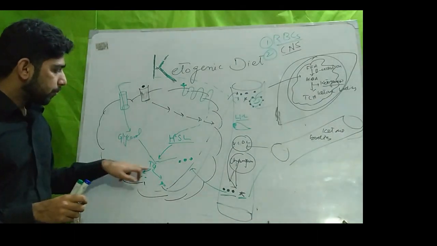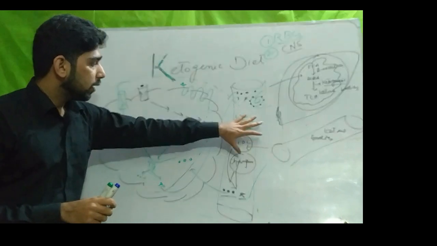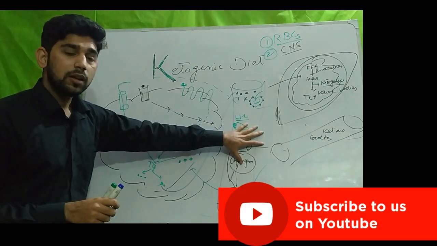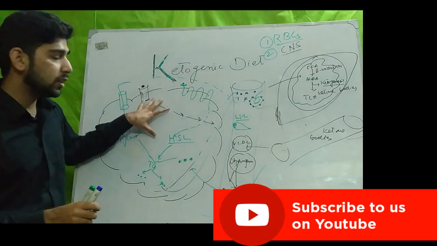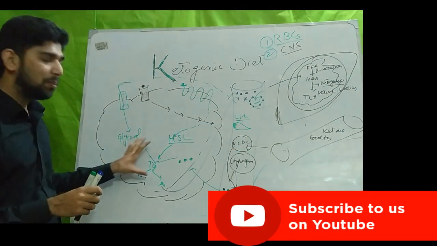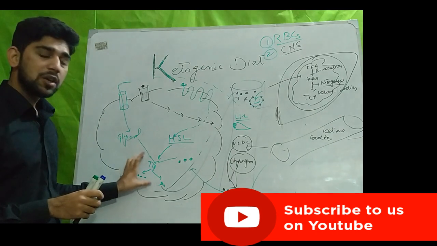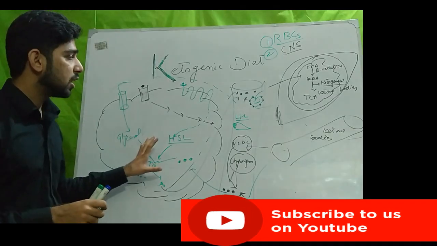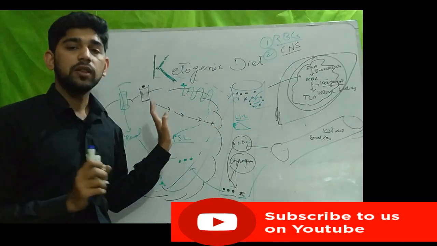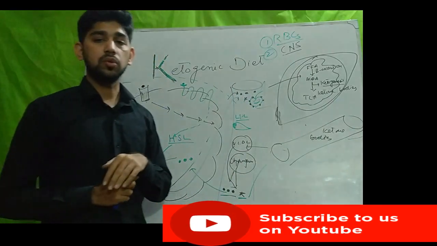Instead of storing free fatty acids as triglyceride in the adipose tissue, the body starts breaking down triglyceride in the adipose tissue into free fatty acids, and these free fatty acids are then transported to all body tissues.